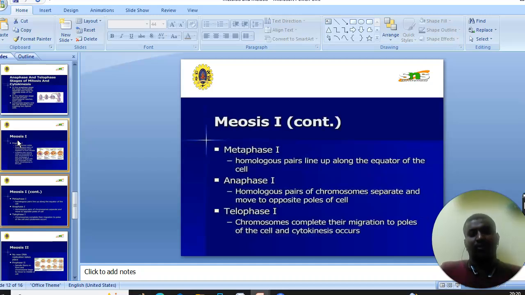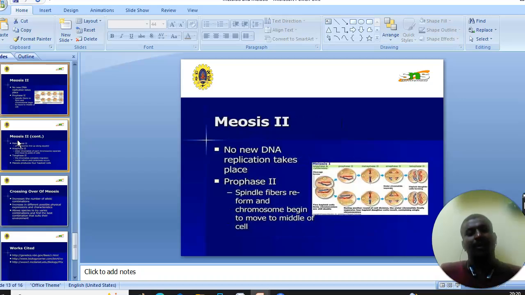Next, in metaphase 1, the homologous pairs line up along the equator of the cell. Next, in anaphase 1, homologous pairs of chromosomes separate and move to the opposite poles of the cell. In telophase 1, the chromosomes complete the migration to the poles of the cell and cytokinesis occurs. In meiosis 2, no new DNA replication takes place.